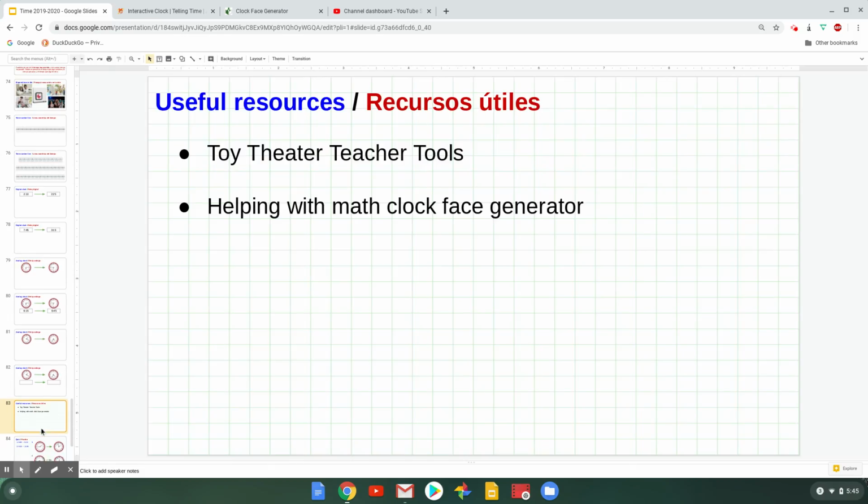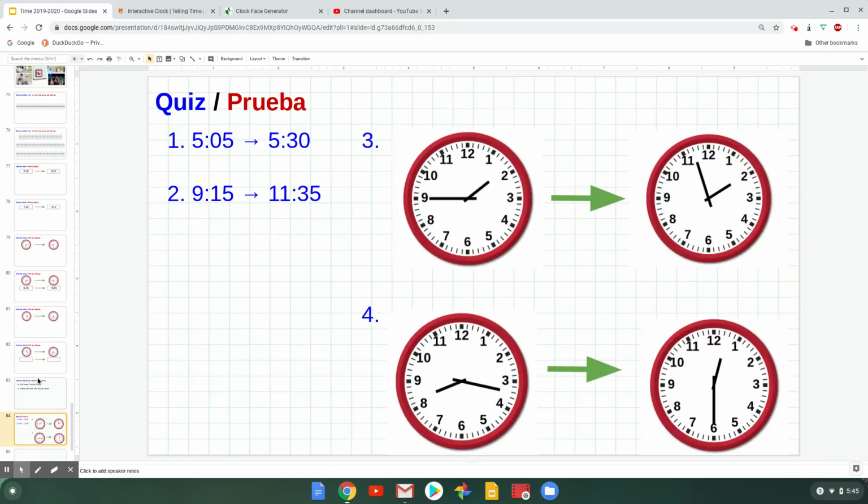So here's your quiz for today. And for all of these problems, you'll have to figure out how much time has elapsed in between the start time and the end time.